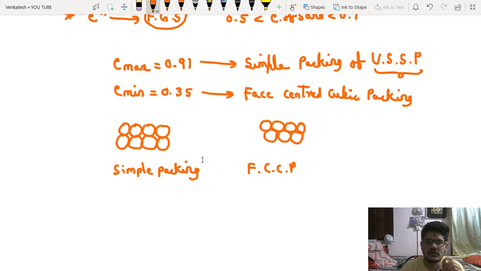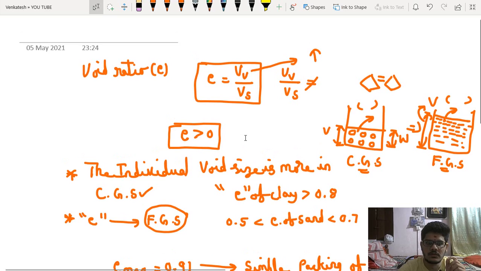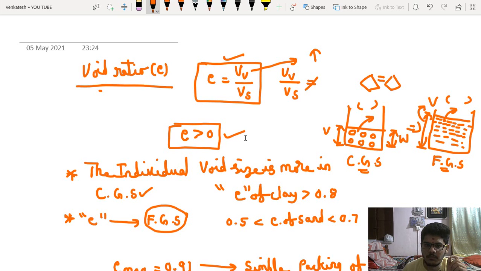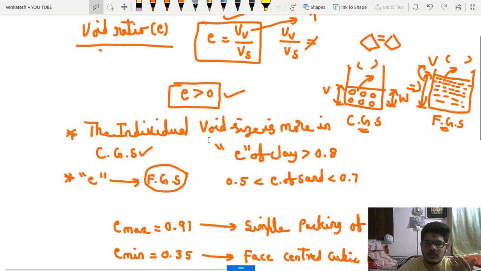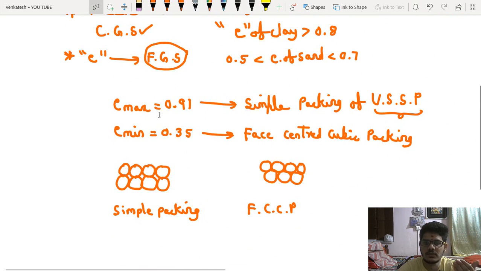So what we have discussed: we started with the definition of void ratio, and then we saw the minimum limit and maximum limit. In which kind of particles void ratio is more, how much the maximum void ratio will be, in which type of packing it will occur, and how much the minimum void ratio will be. So this is all about void ratio, and in the next class we can discuss porosity.